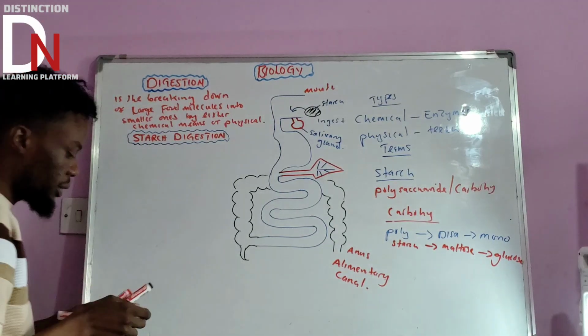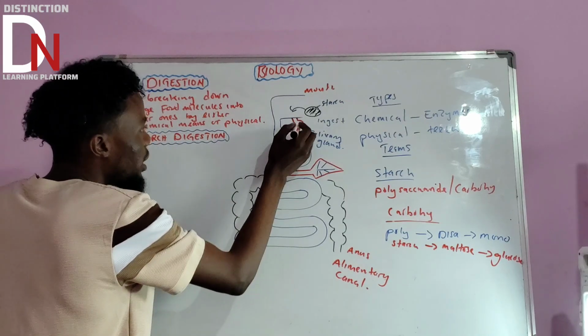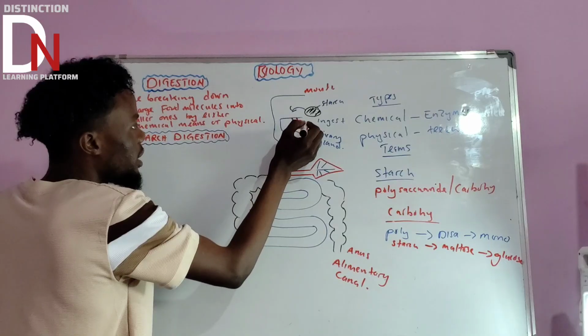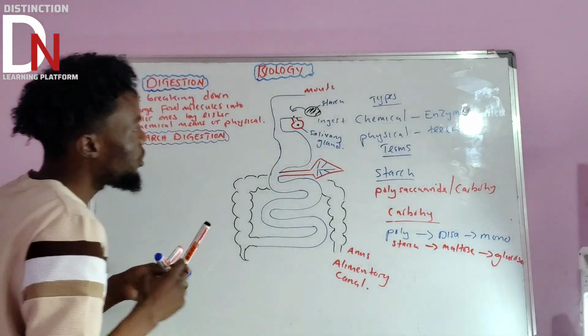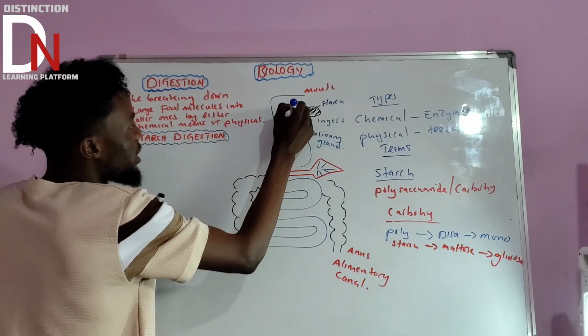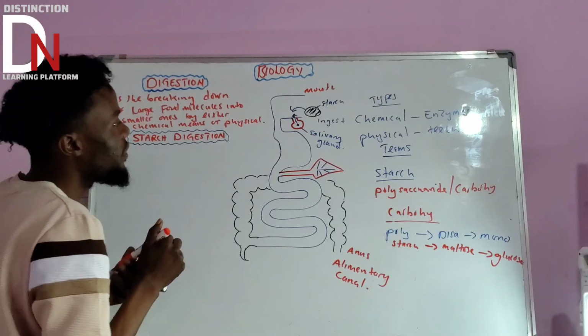What does it produce? The moment you put food into the mouth, the salivary gland is going to produce a certain important enzyme. What do we call this enzyme that is produced by this gland? We call it salivary amylase.